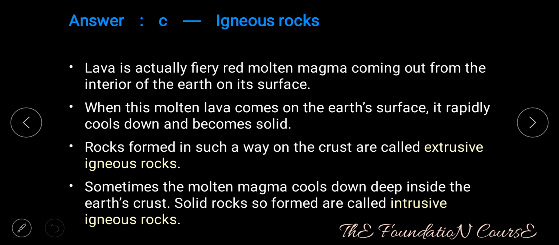Lava is actually fiery red molten magma coming out from the interior of the earth on its surface. When this molten magma comes onto the earth's surface, it rapidly cools down and becomes solid. Rocks formed in such a way on the crust are called extrusive igneous rocks. Sometimes the molten magma cools down deep inside the earth's crust. Solid rocks so formed are called as intrusive igneous rocks.